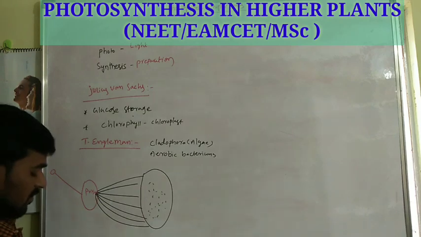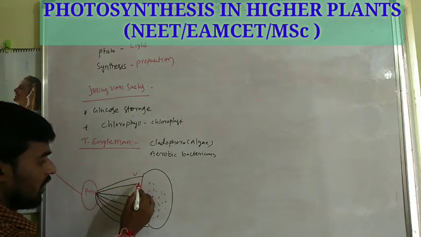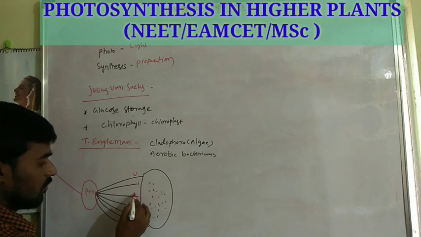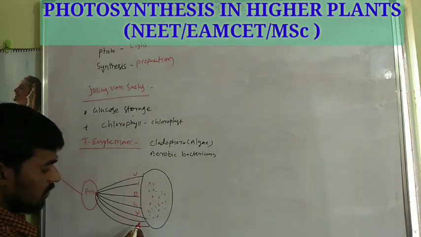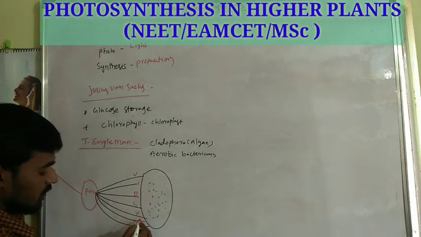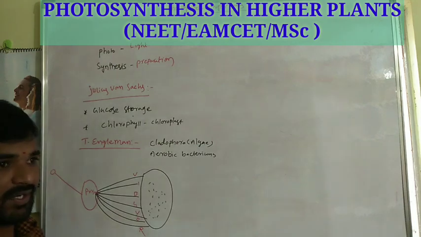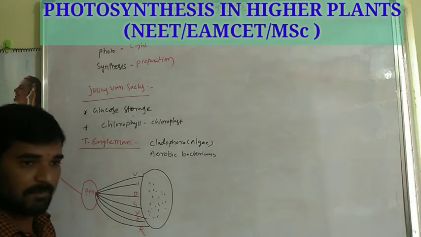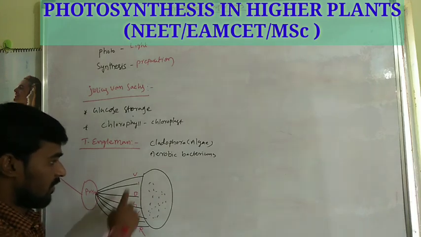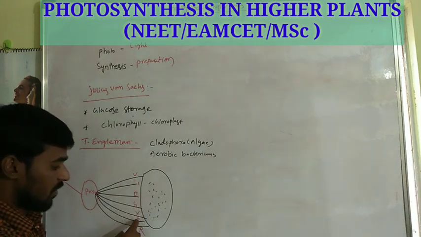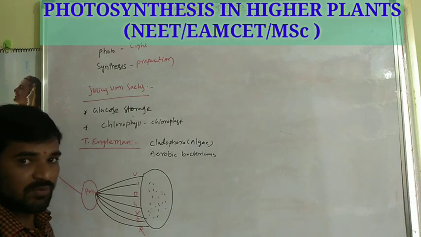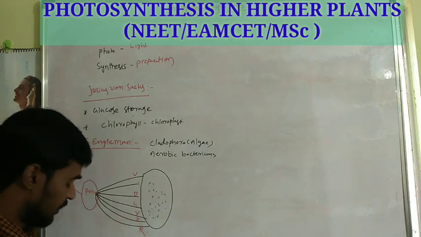These 7 lights are violet, indigo, blue, green, yellow, orange, red. Yes, the 7 lights are exposed on the medium. These lights contain violet, indigo, blue, green, yellow, orange, red. These are visible light.